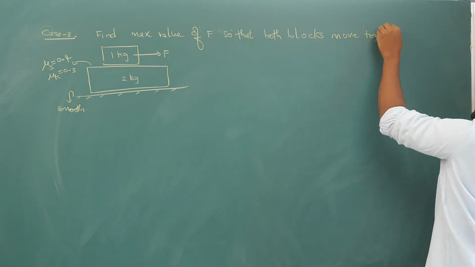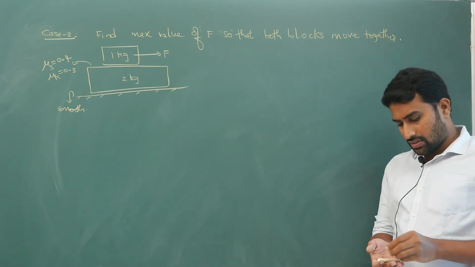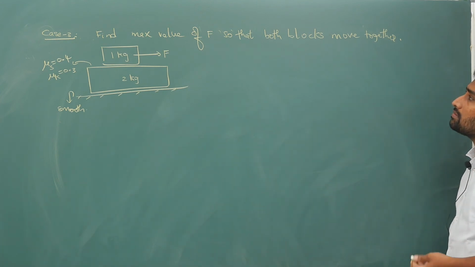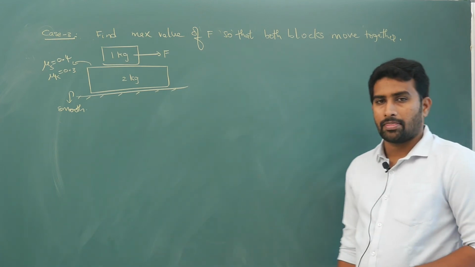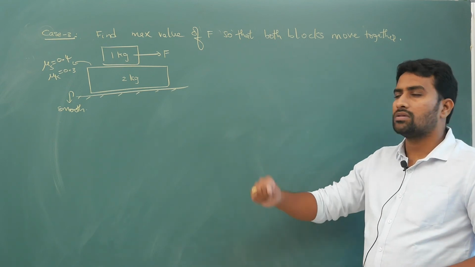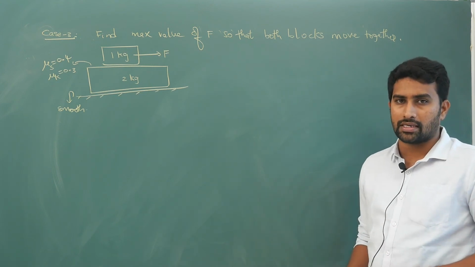In the previous case, to get maximum acceleration, whatever answer you get, you substitute it back into the equations. So find the maximum value of capital F so that both blocks move together. Then how will you check it? I will give you just 2 numbers, you can decide.